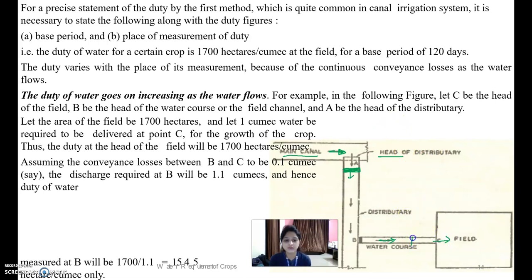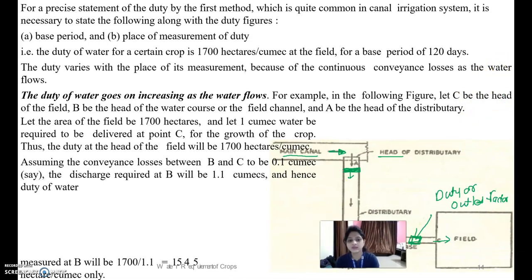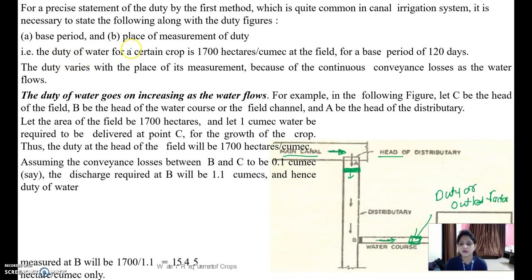Here is one factor, and it is called the duty or outlet factor of that field. So it is called the duty of water. So duty is equal to area divided by discharge, and we can calculate it using D is equal to A by Q.